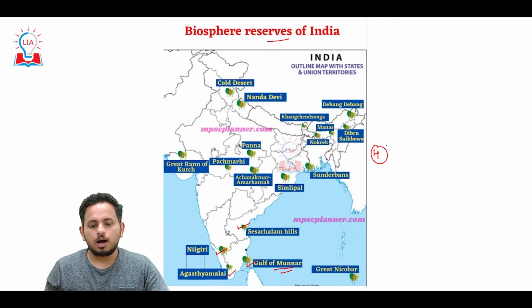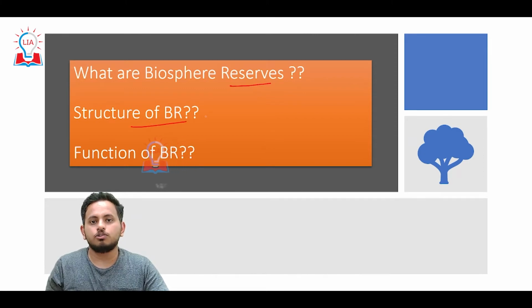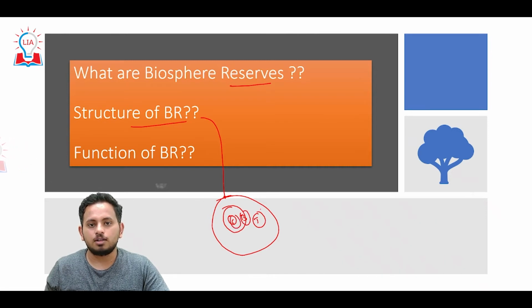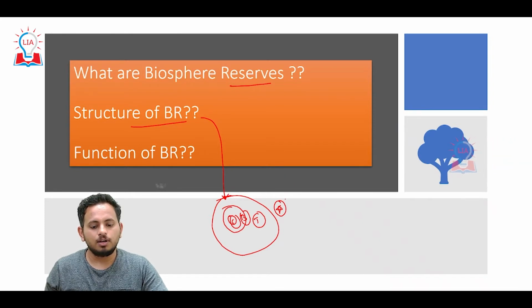Before watching this video, I would want you to watch the first video that we have done on the static biosphere reserve concept. What are biosphere reserves? What is the structure of biosphere reserves? When we are discussing the structure, I have discussed something called core, buffer and transition. This is the core, this is buffer and this is transition. In order to know complete details about core, buffer and transition, which becomes very important from the UPSC preliminary point of view, I want you to watch the first video and then we will continue with the second video.